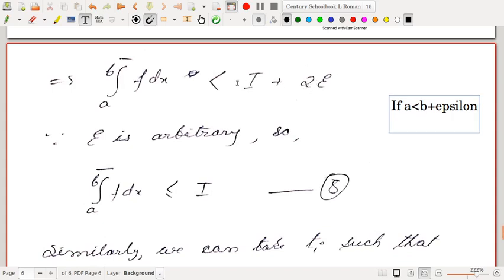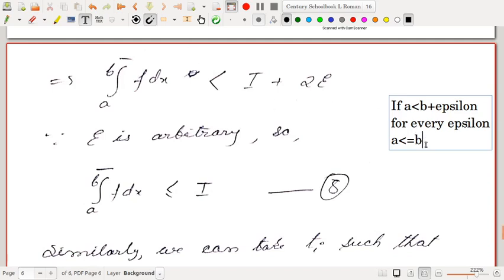For any arbitrary epsilon, the upper integral is strictly less than I plus that arbitrary epsilon. So if A is less than B plus epsilon for every epsilon, then what is our conclusion? A should be less than or equal to B.